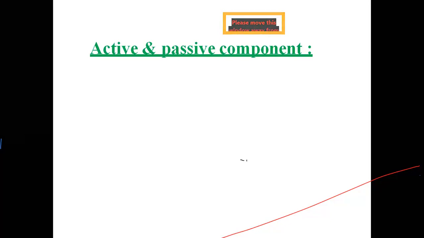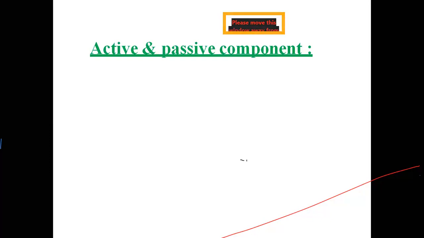These all come in the category of electronic devices, and you can say that due to the development of electronics, there is a good impact on society as well as on industry. So that is our second topic that we covered, the impact of electronics on society and industry. Now the third topic is active components and passive components.